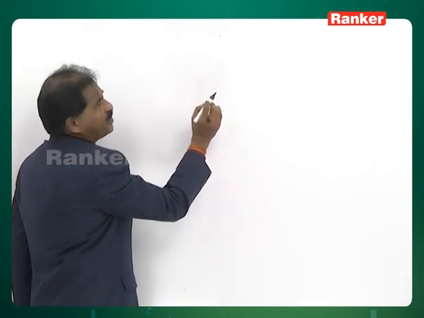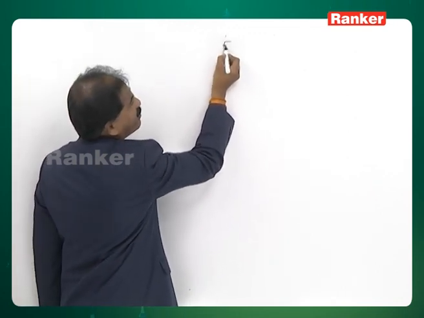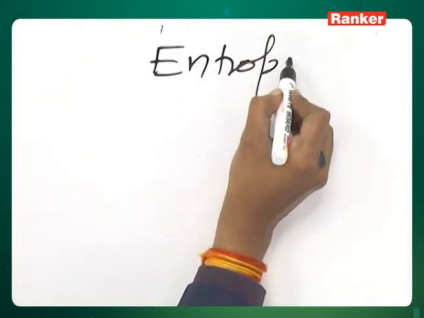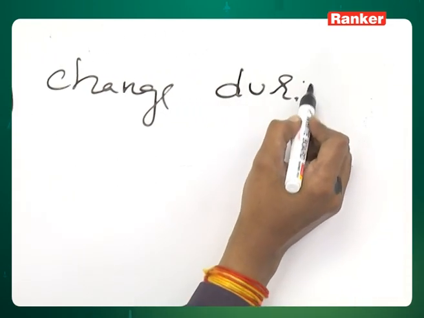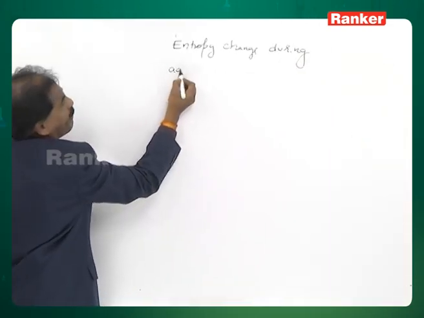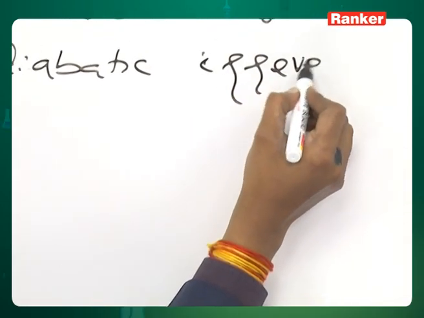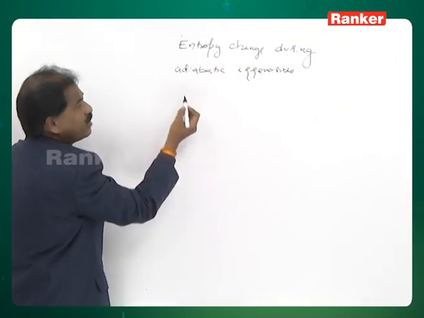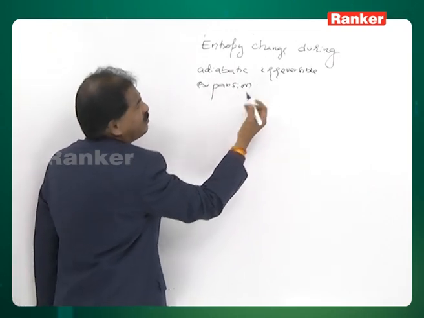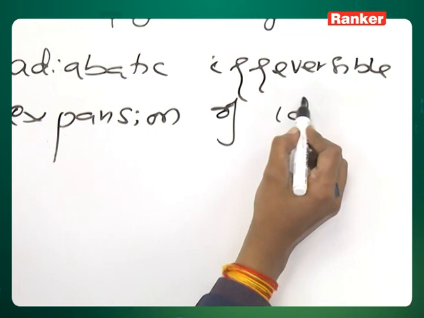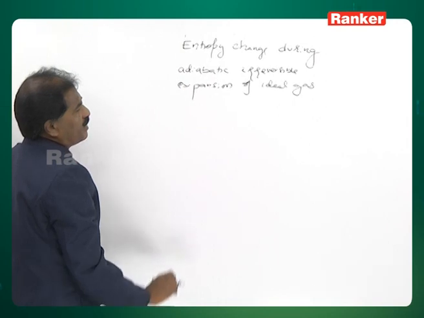Next, the entropy change during the adiabatic irreversible expansion of the ideal gas. Entropy change during adiabatic irreversible expansion of ideal gas. Irreversible expansion of the ideal gas.